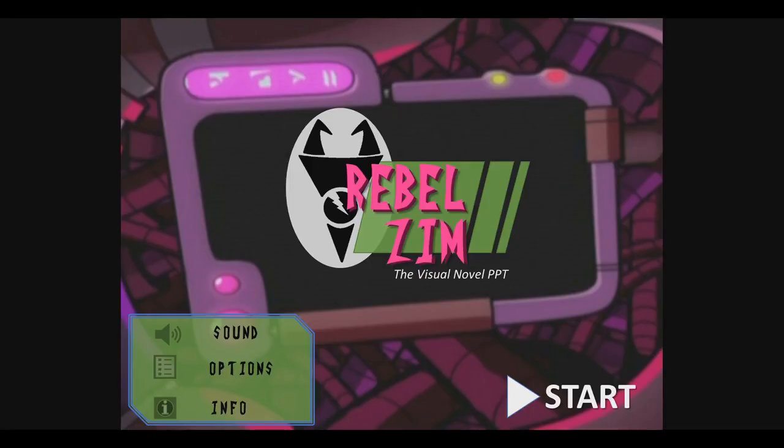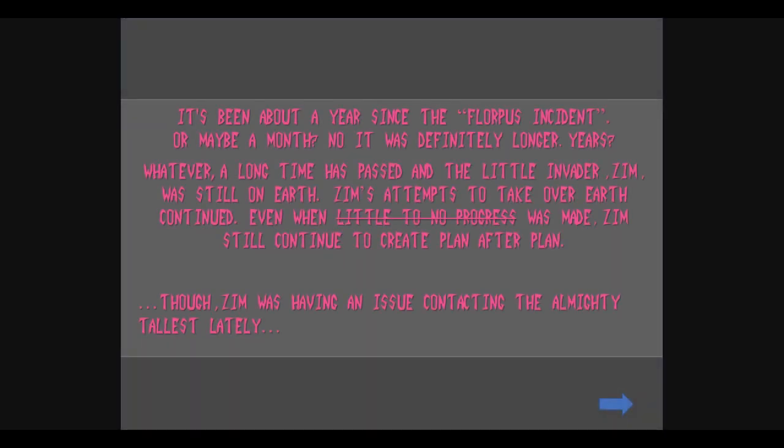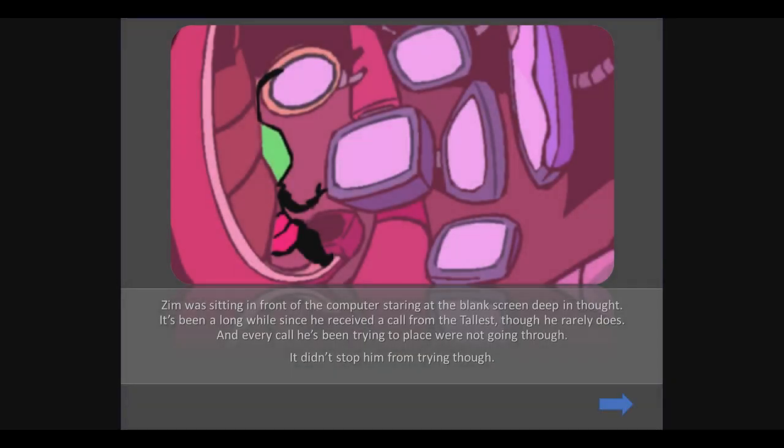Next. We're playing Rebel Zim, the visual novel PPT. This looks like Invader Zim, which is very, very exciting. It's been about a year since the Florpus accident, or maybe a month. No, it's definitely longer. Years? Whatever. A long time has passed, and the little Invader Zim was still on Earth. Zim's attempts to take over Earth continued even when little to no progress was made. Zim still continued to create plan after plan, though Zim was having an issue contacting the almighty Tallest lately. Zim was a TV show that used to be on when I was younger.